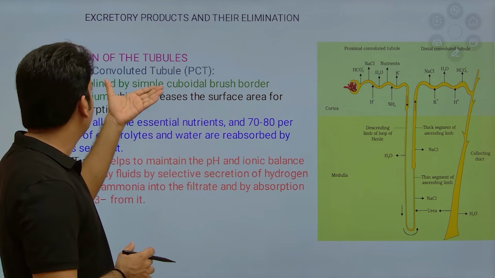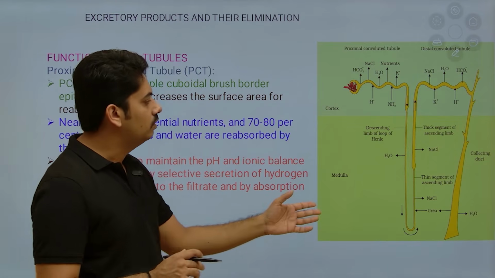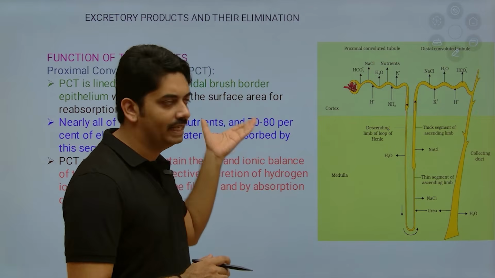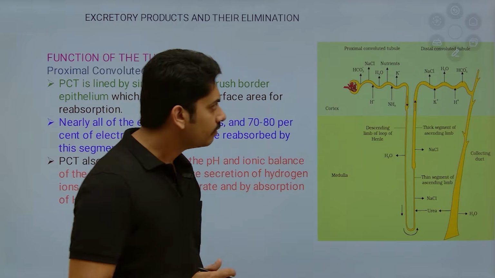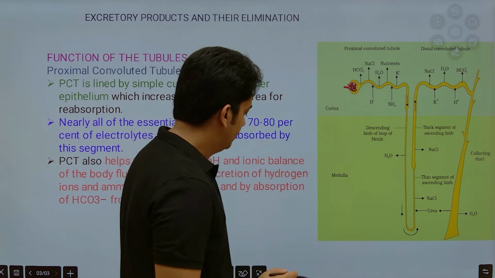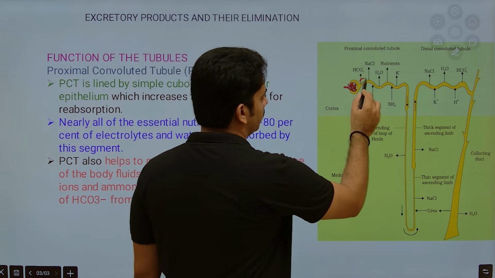So let us start with the proximal convoluted tubule. By learning this one diagram, you can learn the whole explanation of this. This is very simple, okay? Now, if you observe here, this is the proximal convoluted region.